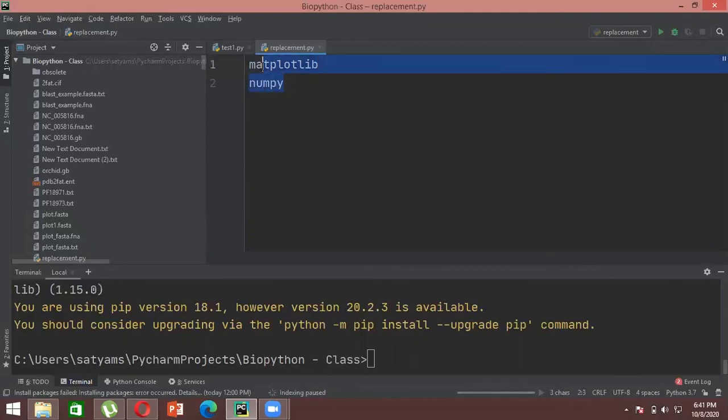So I'll just show you a very basic example of how you can utilize these two packages. NumPy we won't be using that much when you are doing a bioinformatics experiment, but if you are going for any kind of mathematical experiments, you can go for NumPy, right? But in bioinformatics, you won't be using NumPy that often. So I'll just show you how you can do it.